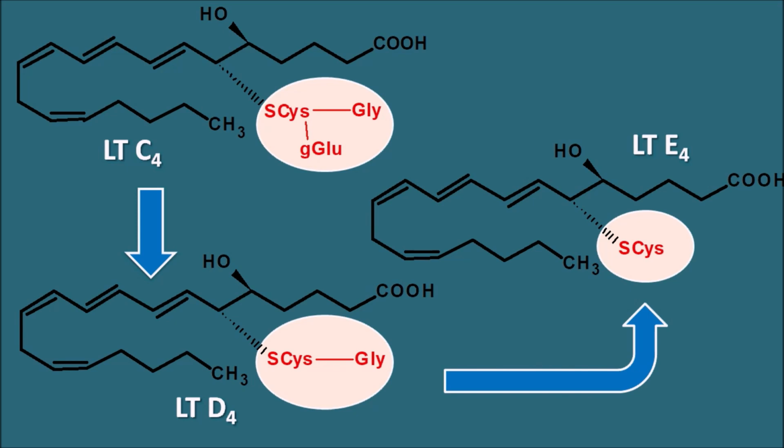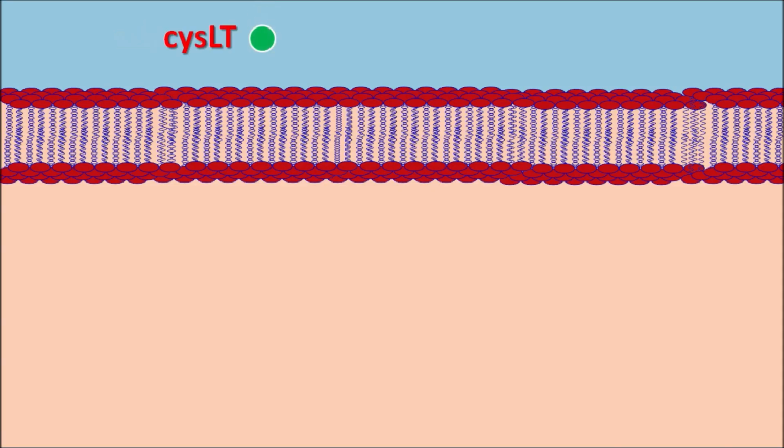Now these cysteine leukotrienes can act on the cysteine leukotriene receptors to produce a few of the cellular activities. They can act on different types of receptors, classified as cysteine leukotriene receptor 1 and 2. But the important cysteine leukotrienes like leukotriene D4 and C4 mainly act on the cysteine leukotriene 1 receptors, which are G protein coupled receptors, and when they are activated, they result in various cellular activities.